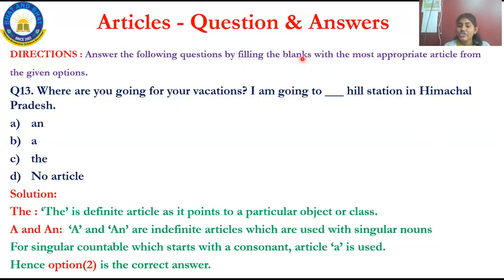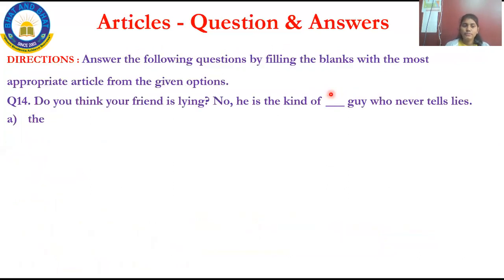Here H is a consonant. H-I-L-L is hill, it starts with H. H is a consonant, so I have to fill with A. So what is the correct option? Option 2, A is the correct option. Now we'll move on to the next question.